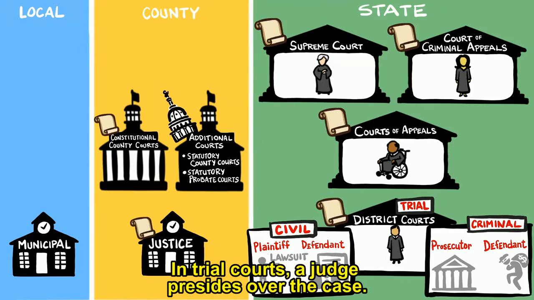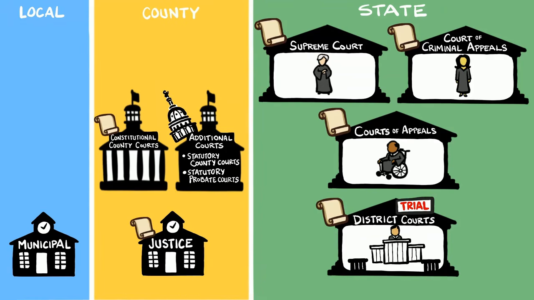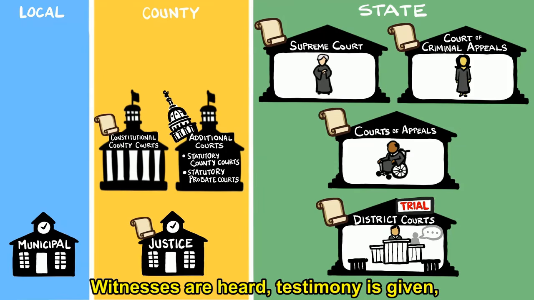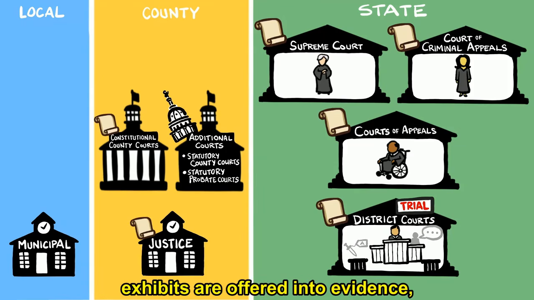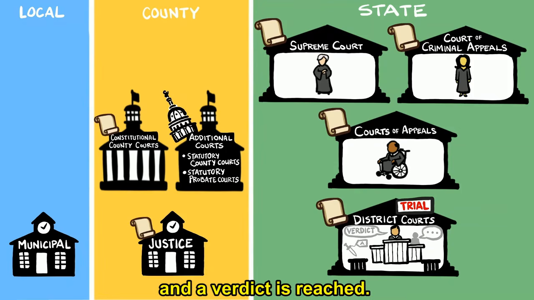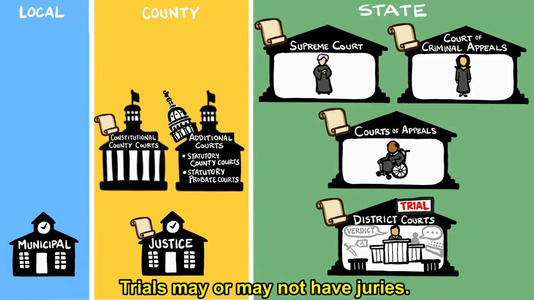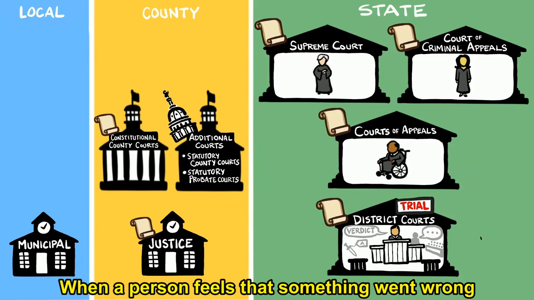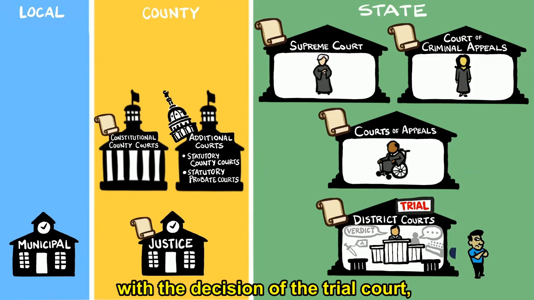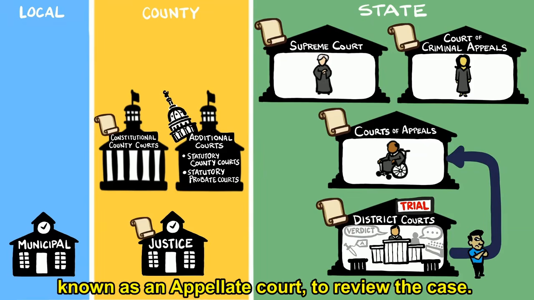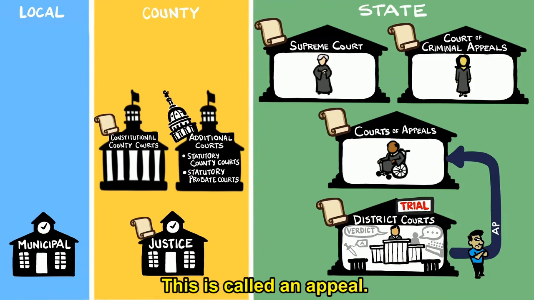In trial courts, a judge presides over the case. Witnesses are heard, testimony is given, exhibits are offered into evidence, and a verdict is reached. Trials may or may not have juries. When a person feels that something went wrong with the decision of the trial court, they are sometimes able to ask a higher court, known as an appellate court, to review the case. This is called an appeal.